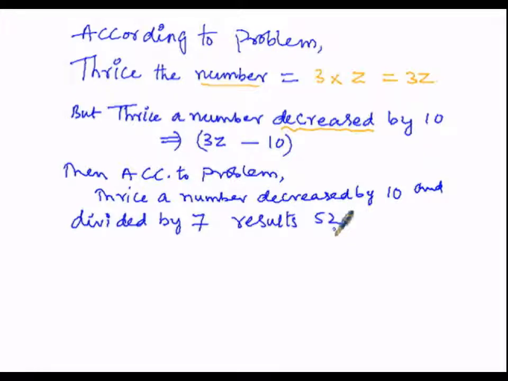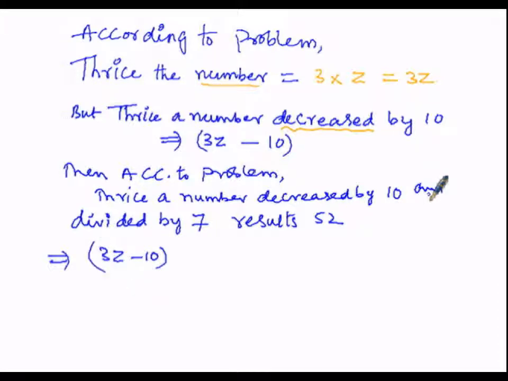Then that implies, as per problem, thrice a number decreased by 10, the quantity is 3z minus 10. So here thrice a number decreased by 10, up to this extent it is 3z minus 10.